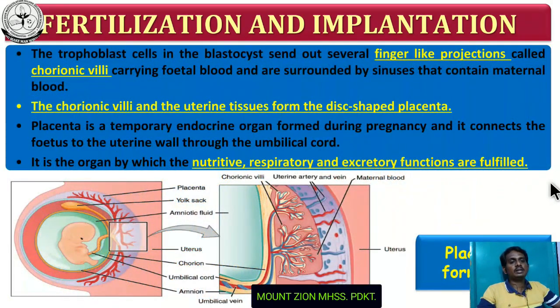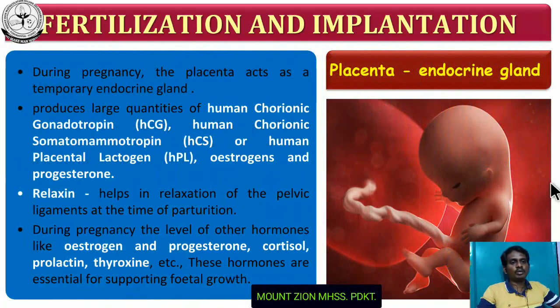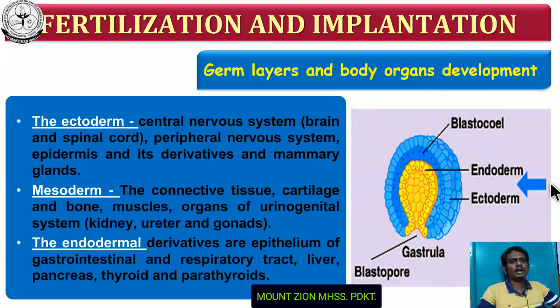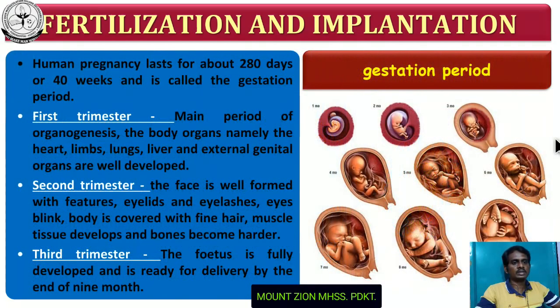And in this class I am going to explain another topic. We also discussed in the previous class ectoderm, endoderm, and mesoderm, and the various organs that are formed from these three germ layers. The gestation period we also discussed: first trimester, second trimester, and third trimester, and the organs developed during each of them.